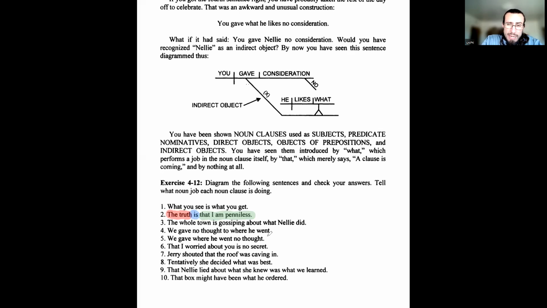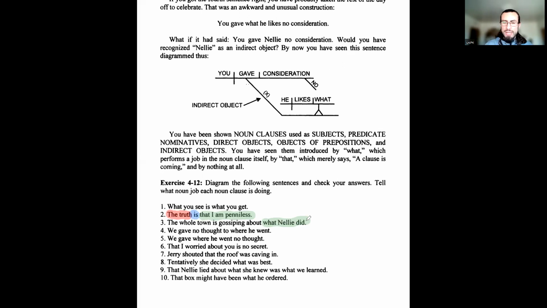Okay, then about. What kind of word is about? It's a preposition. About what Nellie did. So the object of the preposition is what Nellie did. That's a noun clause. It has a subject and a verb. Nellie did, and then the what is our direct object. Okay.